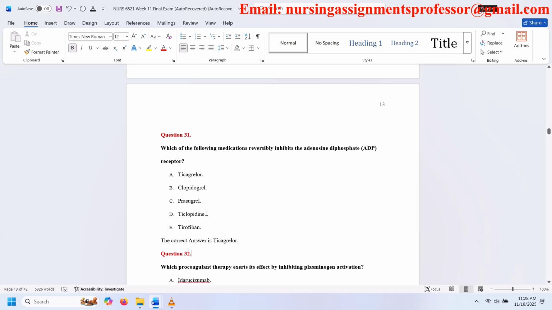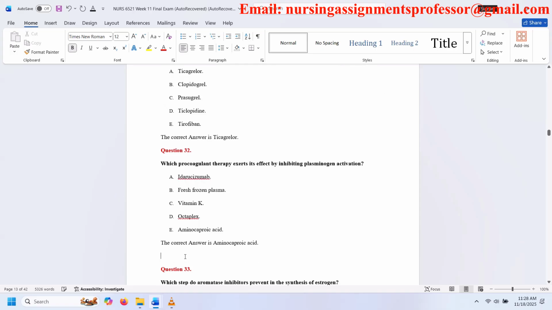Question 32. Which procoagulant therapy exerts its effect by inhibiting plasminogen activation? A. Idarucizumab. B. Fresh frozen plasma. C. Vitamin K. D. Octaplex. E. Aminocaproic acid. The correct answer is aminocaproic acid.